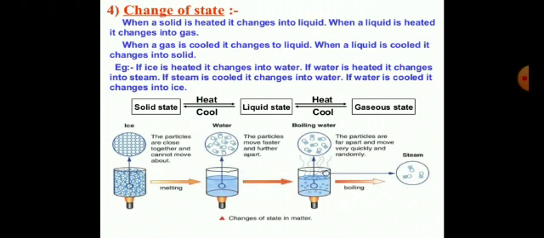Just the opposite process is going on there. When we cool it down, it changes into the liquid. When we cool it again, maybe into the freeze, then again it changes into the solid state, the ice. It means state can be changed, right? We have our best example of water, right? So the first one is called melting and the second one is called boiling, right?